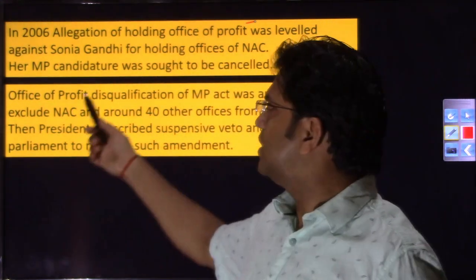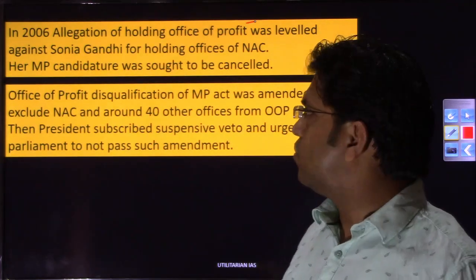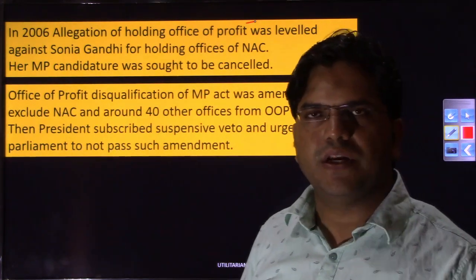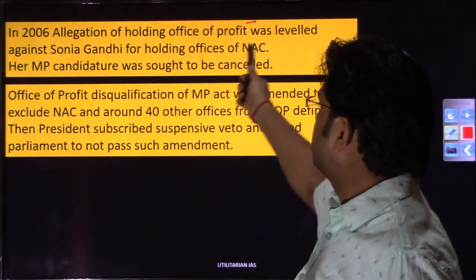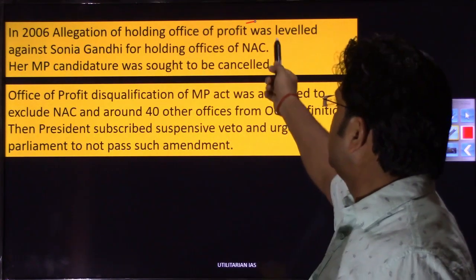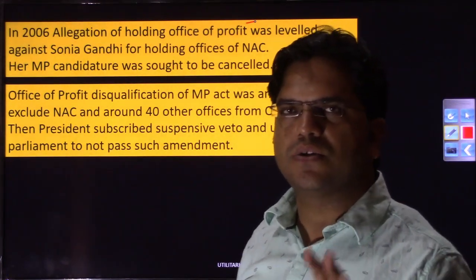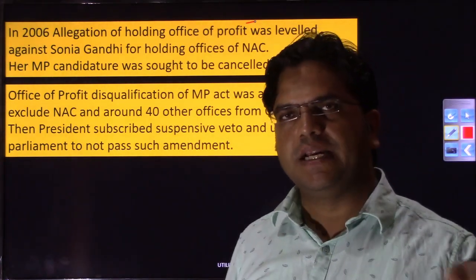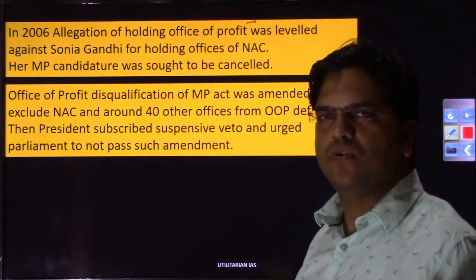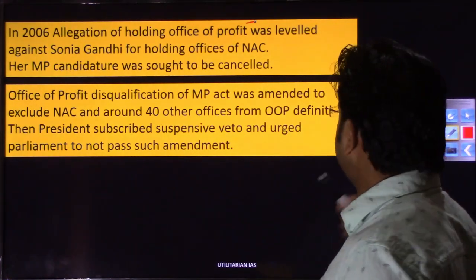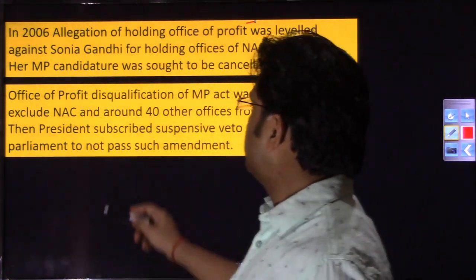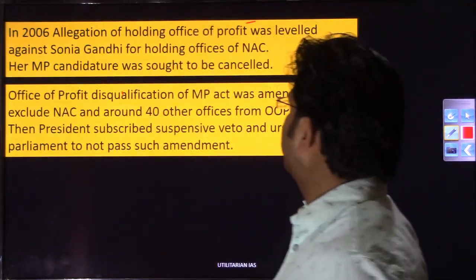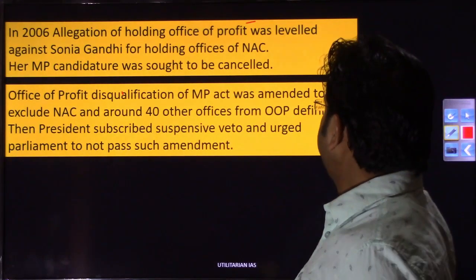Although it was argued when the case landed in the courts that this office is not giving any kind of remuneration, the government is not paying Madam Gandhi any amount, and that is why this office should not fall under the office of profit category. But when the political class felt that the court could take a completely contrary decision, although it was sub judice, what the UPA government did in 2006 was that they amended the Office of Profit Disqualification and MPs Act.